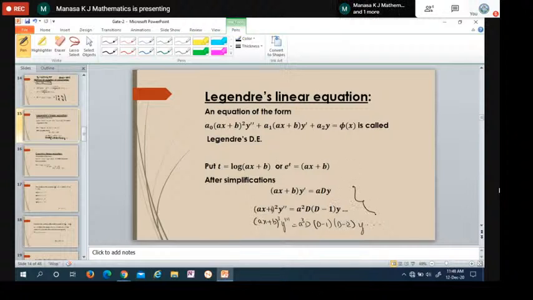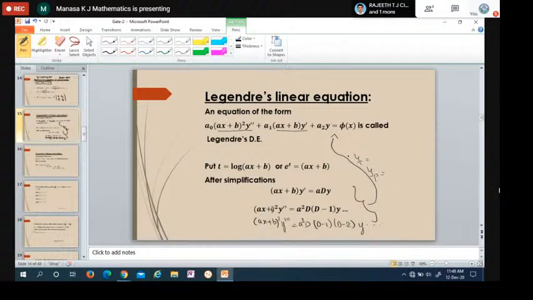After that we substitute everything in the given Legendre's differential equation. So (ax plus b) whole square y double dash changes to a square, the constant value, into D of (D minus 1) into y. The (ax plus b) into y dash changes to a constant into D into y. The a2 into y remains the same. Then it is exactly the same as the linear differential equation. Take y common and find both yc and yp. The method is the same after that.